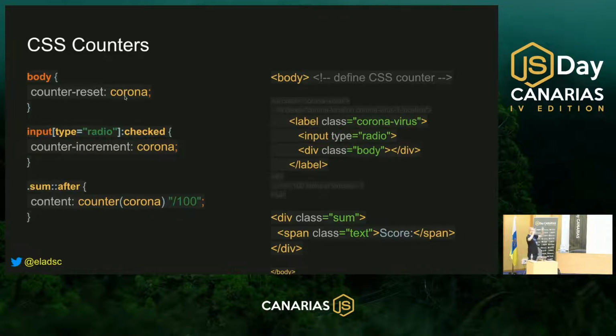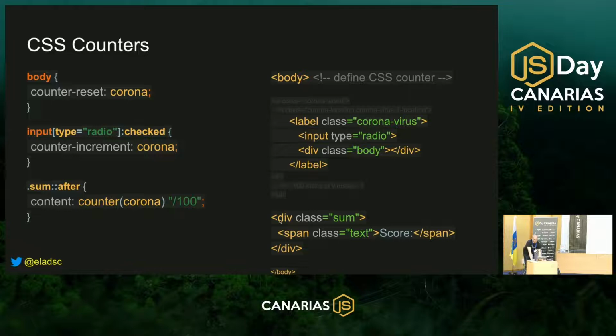And now I need to count all those dead viruses. How am I counting them? Every input type radio that is in status of checked, counter-increment the corona value that we declared here. And now we need to print the total score to the screen. In order for it to work precisely, we need to define it in the HTML part after all the input type radio. The easiest place is just to put it at the bottom of the HTML.